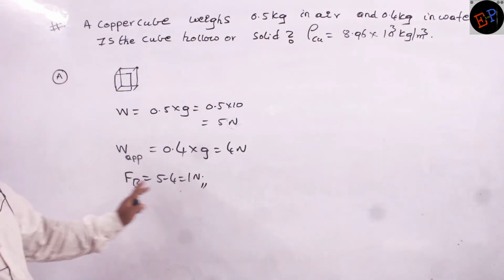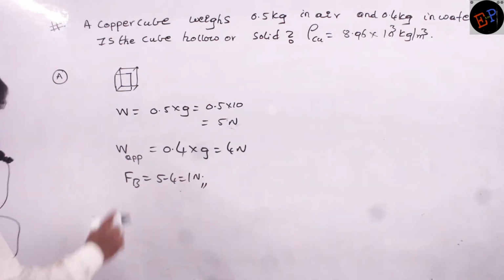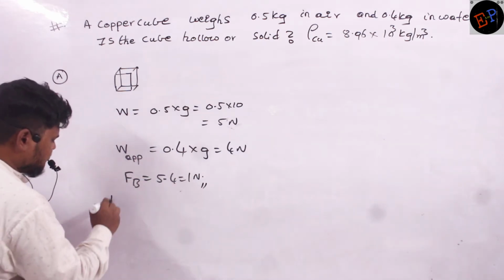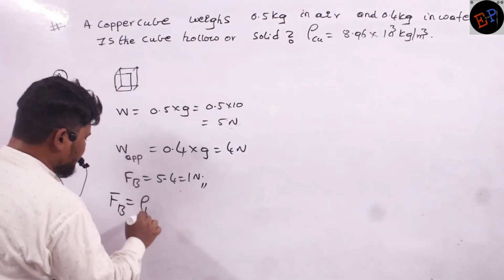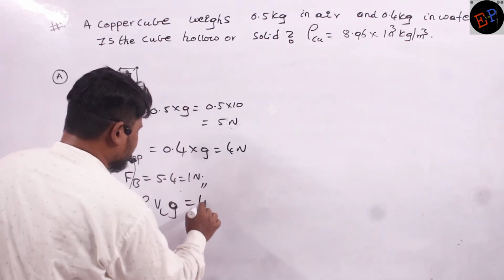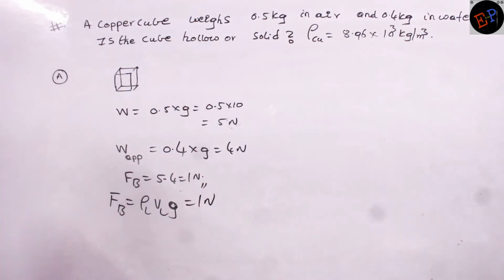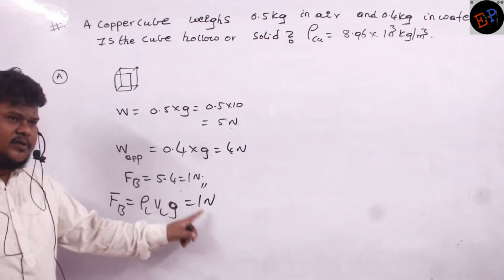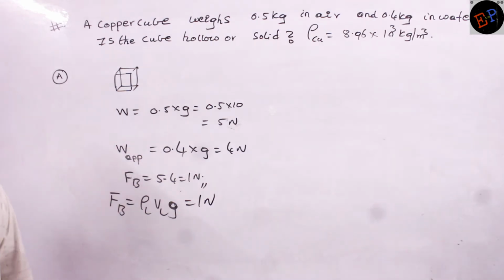Up to here it is clear? Okay. Now, force of buoyancy depends on what? Force of buoyancy is rho L V L g, and it is equal to 1 Newton. Are you able to understand?